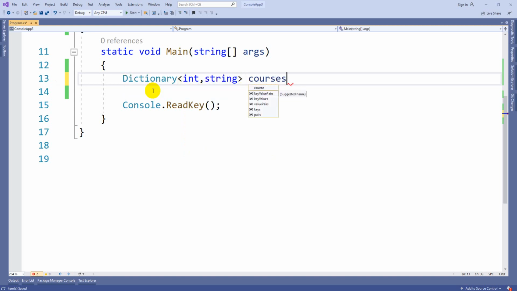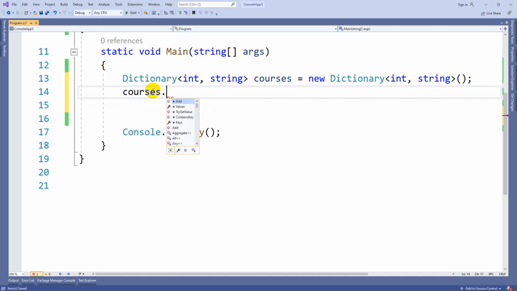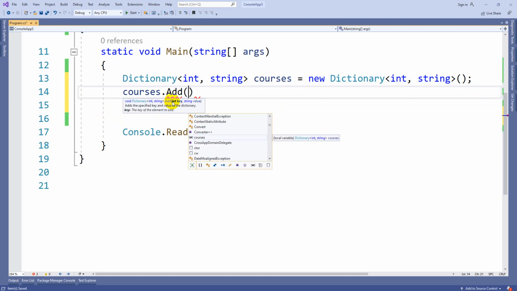So courses equal to new dictionary of integer, string, and now you can see this. courses.Add. Here also Add will be there, no AddRange method. Here you should pass an integer key and a string value, because I selected it like that.